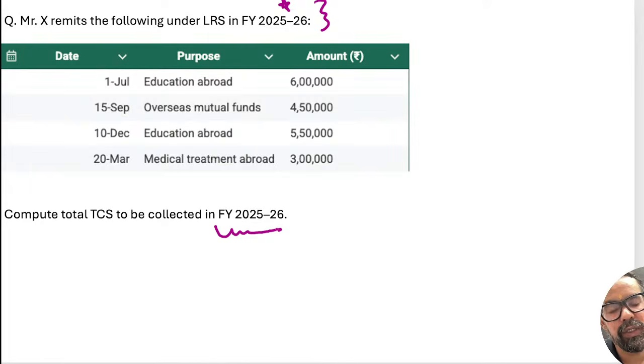If it is for a tour and travel package, the threshold is not applicable on tour and travel. Even if they have done 12 lakh or 10 lakh of tour and travel, the next transaction will miss out on the threshold itself. That is the provision for this one. Srikant sir.